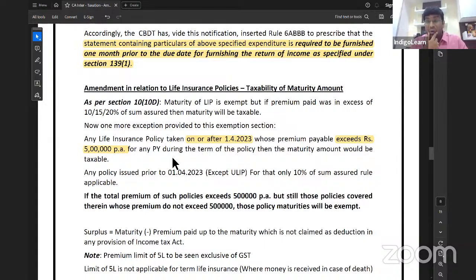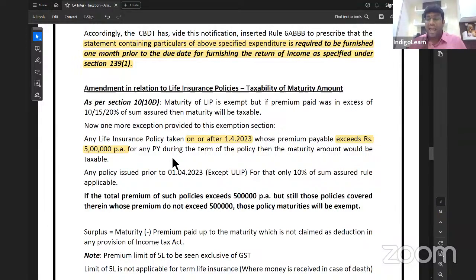That means even though the premium does not exceed 10% of sum assured, but if it is more than 5 lakh, then maturity amount will become taxable. So for policies taken on or after 1/4/2023, in order for maturity amount to be exempt, we have to see two conditions. Number one, premium payable does not exceed 10% of sum assured. Number two, premium payable does not exceed 5 lakh per annum. Let us say premium payable is more than 5 lakh per annum, to the extent of those policies where it is not more than 5 lakh per annum, that we can take exception.